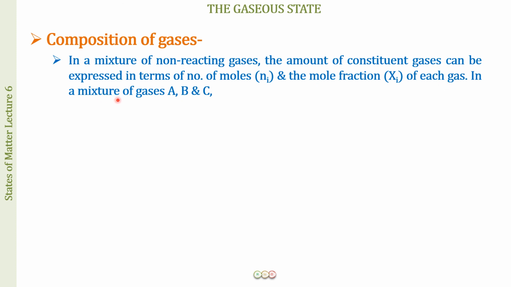So if we have supposedly a mixture of gases A, B and C, the mole fraction of A, which is denoted by XA, is equal to Na over Na plus Nb plus Nc. So Na is the number of moles of gas A, Nb is the number of moles of gas B, and Nc is the number of moles of gas C. So we have the mole fraction of A being equal to the number of moles of A divided by the total number of moles of all the gases, right?